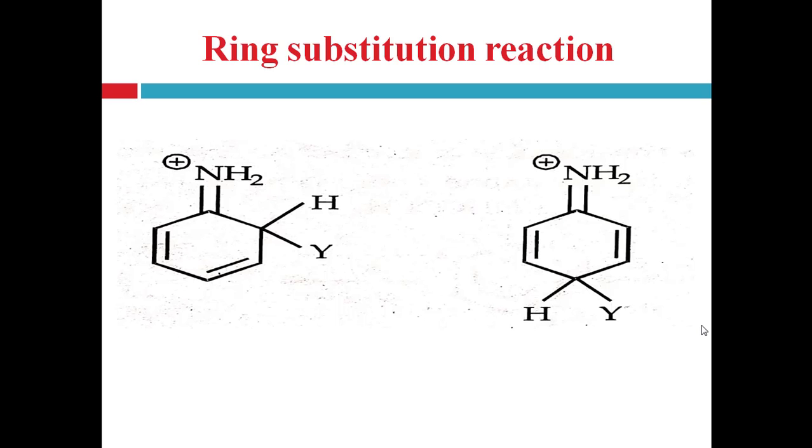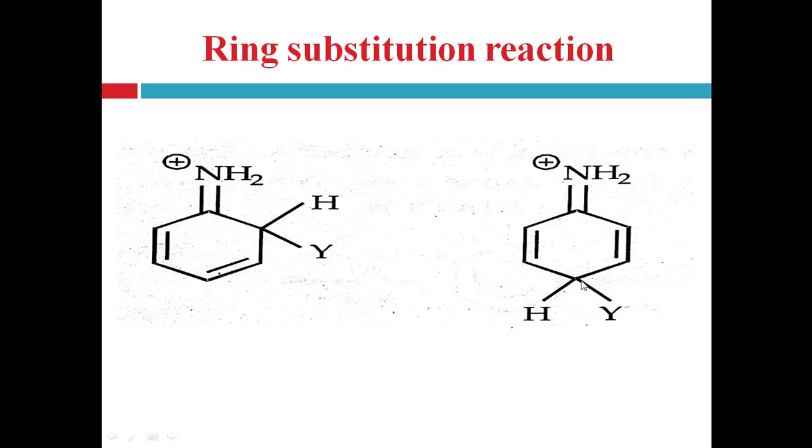This is because the unshared pair of electrons on the nitrogen of these groups enable these groups to donate electrons by resonance mechanism, right? And why is this the ortho-para director? This concept we have discussed in the effect of substituent on reactivity of benzene, in the benzene chapter. See, when electrophile attacks on the ortho carbon, then positive charge is on nitrogen atom or here on the ring, like that.